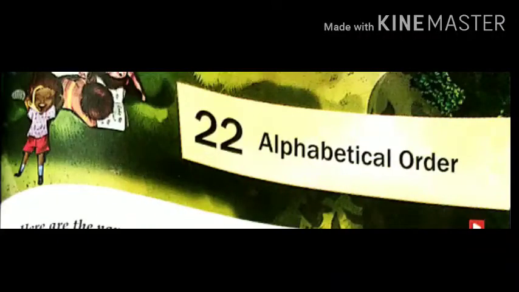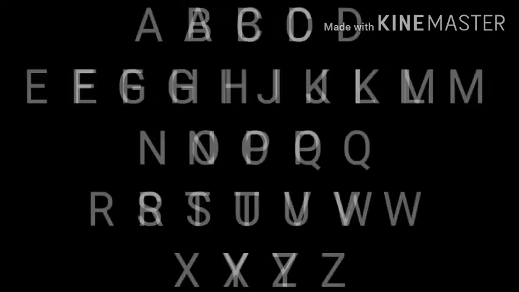Lesson 22, Alphabetical Order. These are the 26 letters of the English alphabet. And these letters are in a proper order or sequence. As you can see, B comes after A and before C. C comes after B and before D. So all these alphabets have a proper sequence.